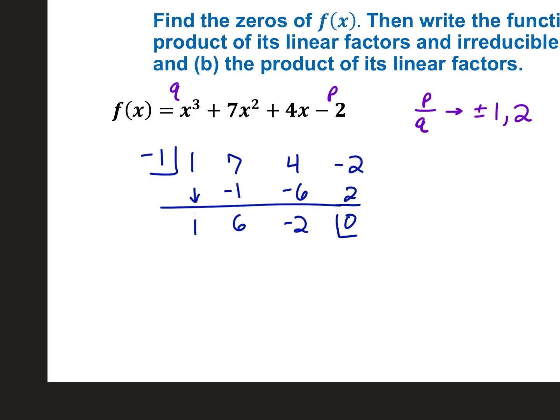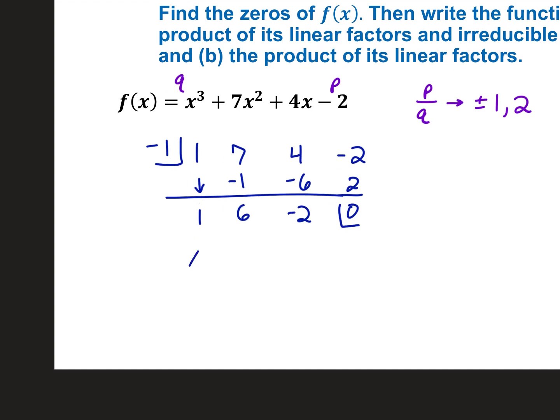So at this point, let's pull that out and factor it. That's an x squared plus a 6x minus a 2. Why again do we know it works? Because we got the 0 as the remainder, right? That's how we know it's a factor. And what is the factor? Yeah. It's a negative 1 that you sent through synthetic division. So the factor that we proved is x plus 1.